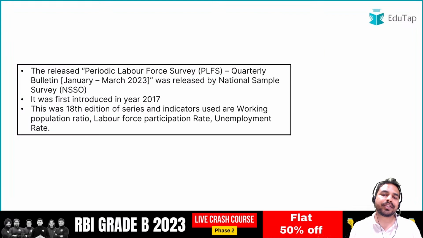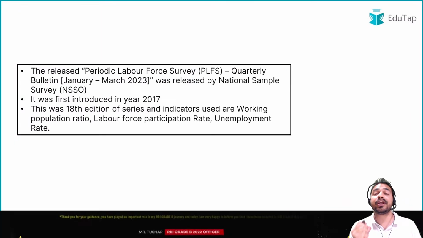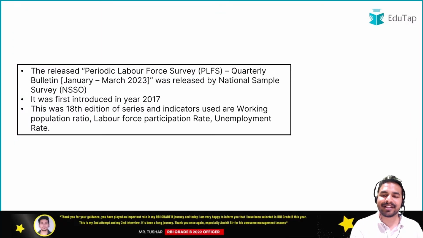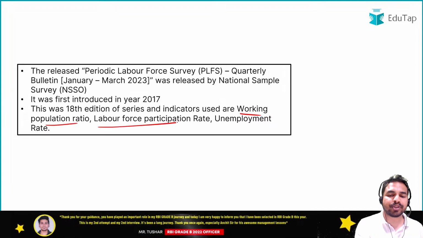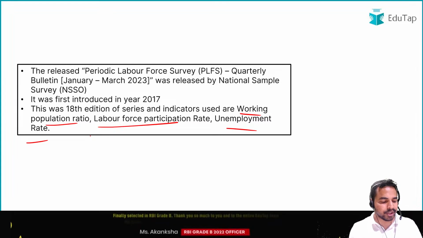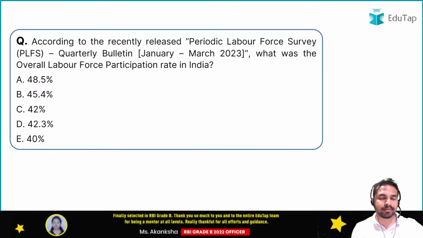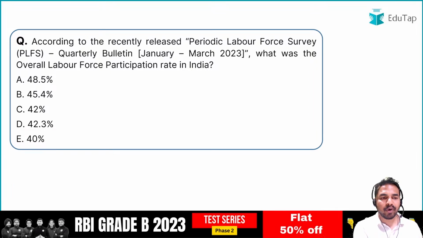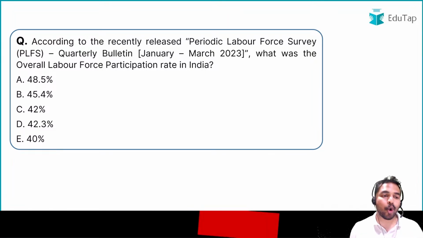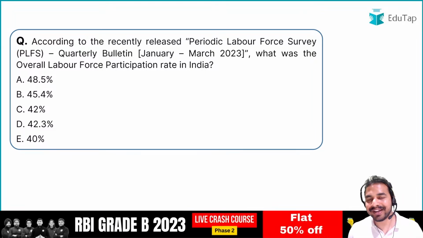And once again guys, this report gives us the data regarding the 3 very important indicators. These are working population ratio, labor force participation rate, and unemployment rate. Okay, so these are the very important things that you have to cover. Now guys, next question from the same part. You have to tell me what was the overall labor force participation rate in India. Can you tell me what exactly it was?